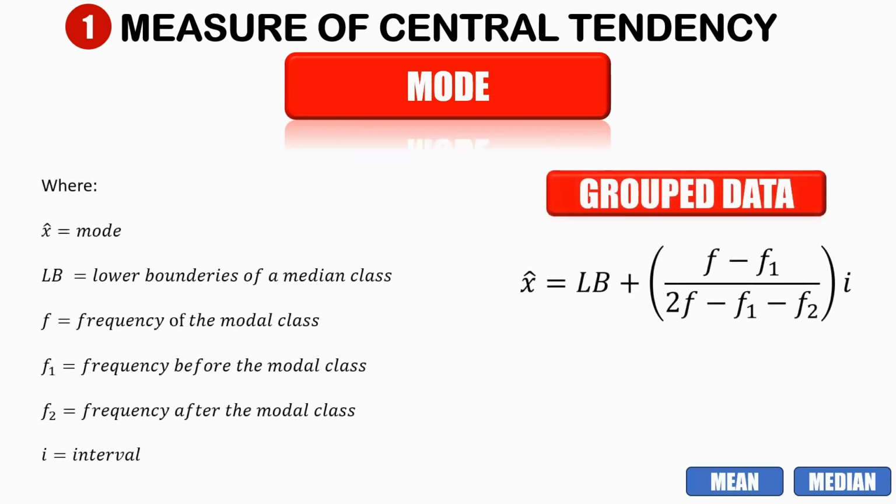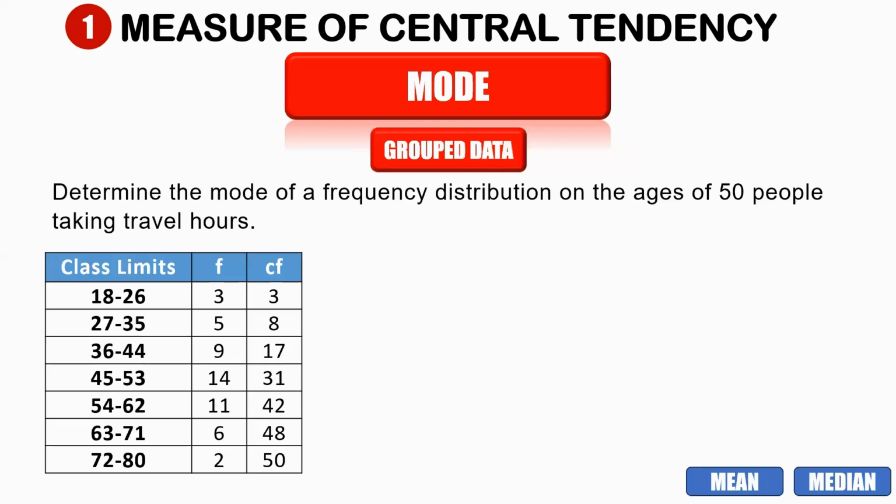Now let us take a look at grouped data for getting the mode. The same thing, we have the lower boundary, which is LB. F is the frequency of our modal class. F sub 1 is the frequency before the modal class. F sub 2 is the frequency after the modal class. And I is our interval. This is the same thing that we had in the example of our median class.